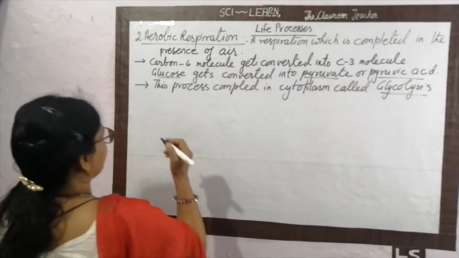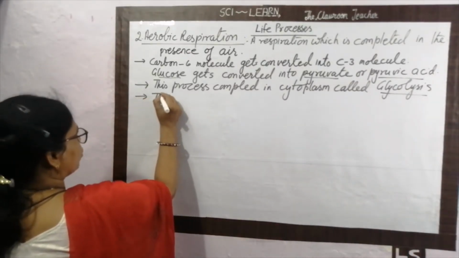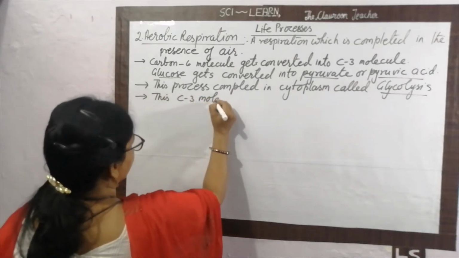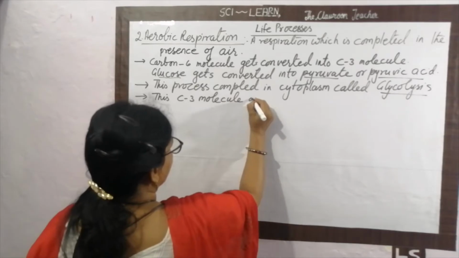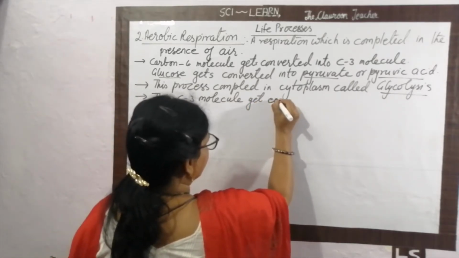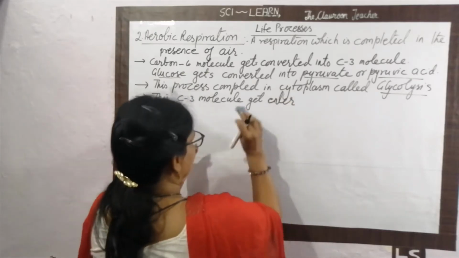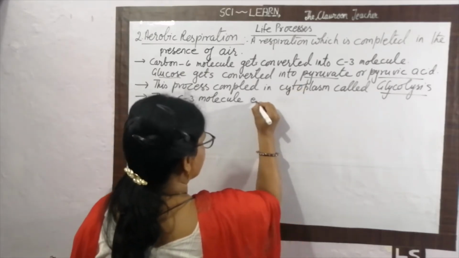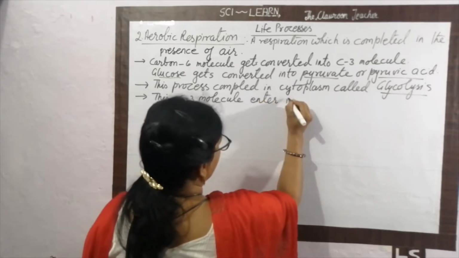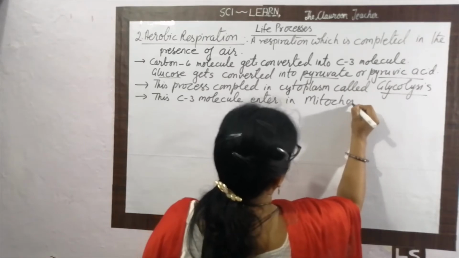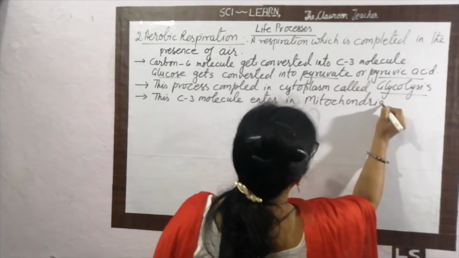Okay, so what happened here? This carbon 3 molecule enters in mitochondria, and as we know, what is the mitochondria?